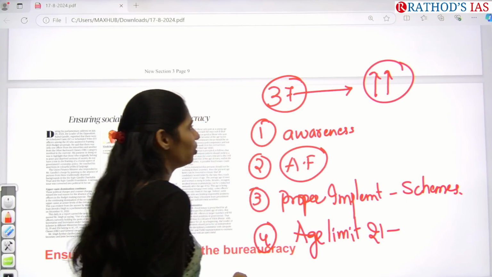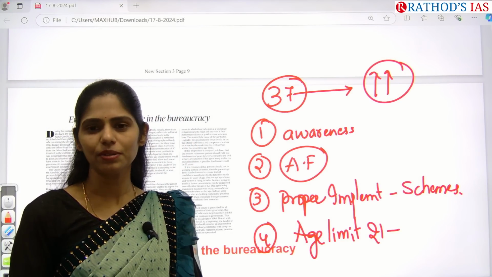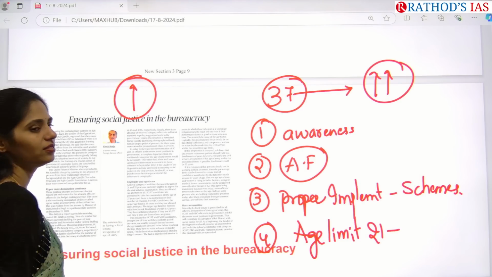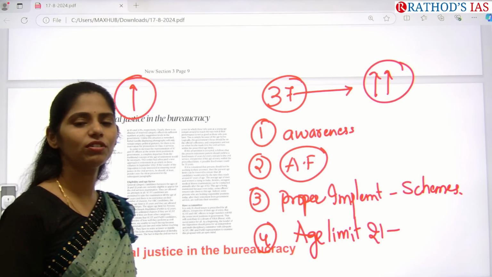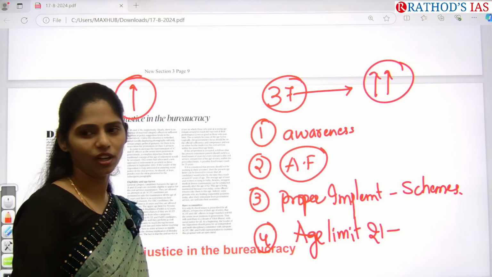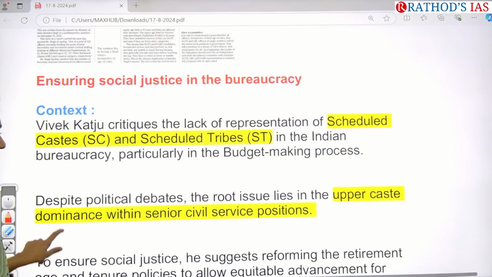And you know that life expectancy has increased because of advanced medical treatment and everything. So we can even increase the age to serve, especially for these people, so that we will have expertise. So all these points you can note down. Okay, that is the thing which is given here, nothing more than that.